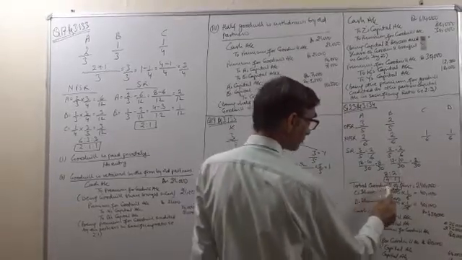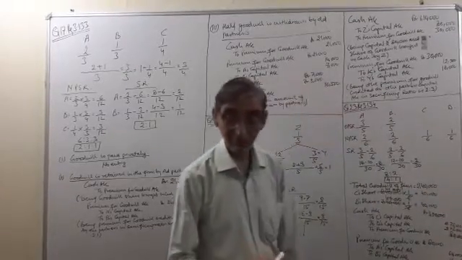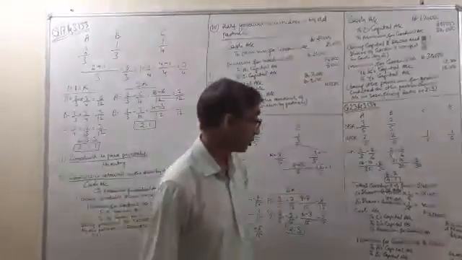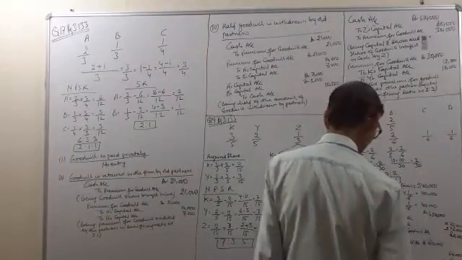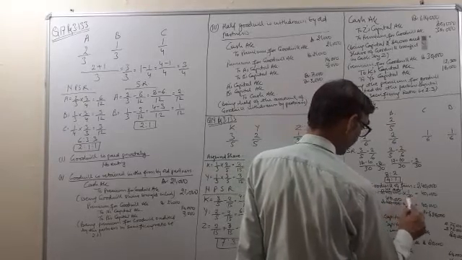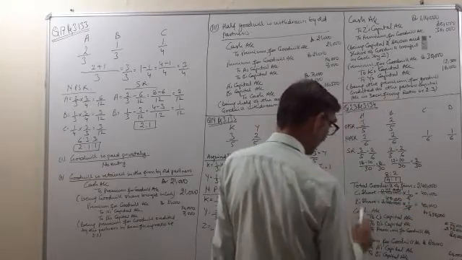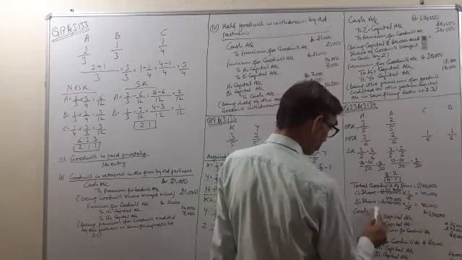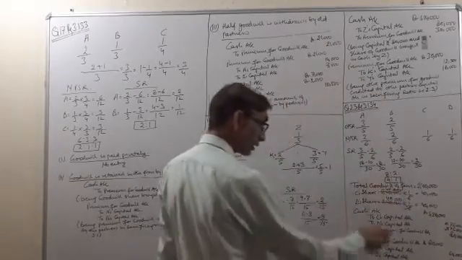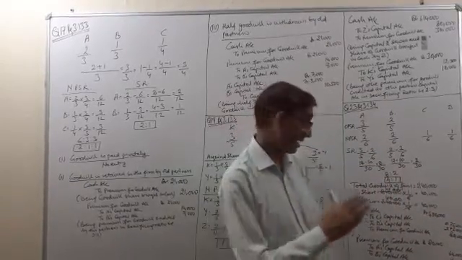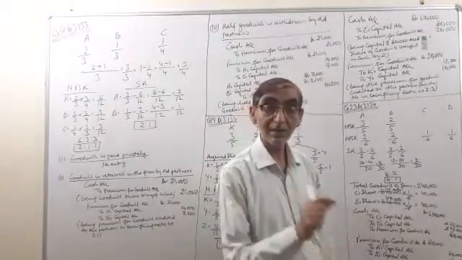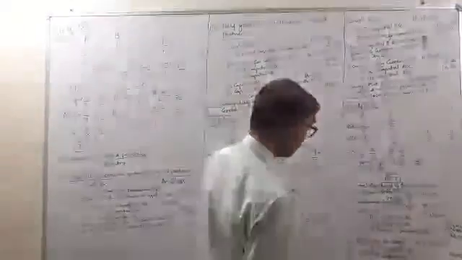Now the total goodwill of the firm is given as 2,40,000, and it is given that C and D are going to bring their share of goodwill in cash. Total goodwill of the firm is 2,40,000. C's share is 1/6. 2,40,000 into 1/6 is equal to 40,000. D's share is also 1/6. So it is 2,40,000 into 1/6 is equal to 40,000. So the total amount of premium for goodwill brought by C and D is 80,000. 40,000 by C and 40,000 by D.